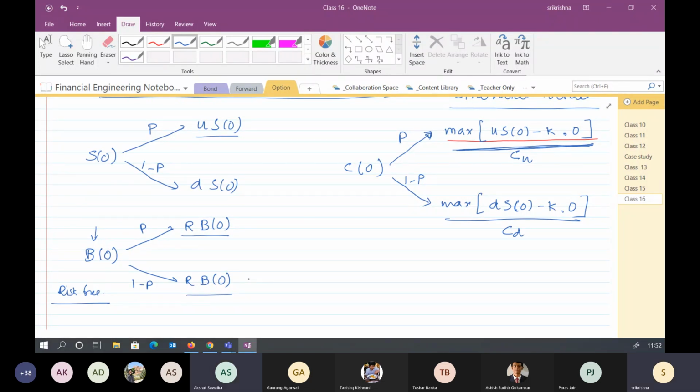That's why, when pricing a call option, we need the asset price and the risk-free part, both together. Are you getting this part?